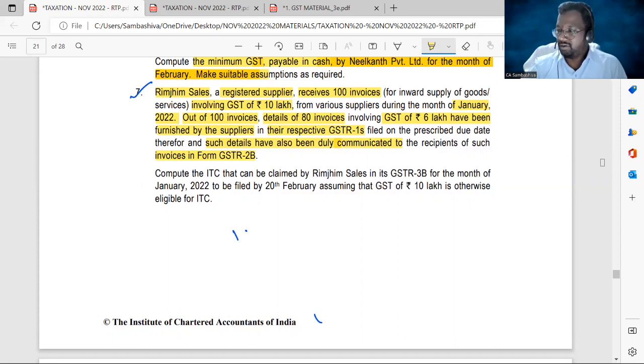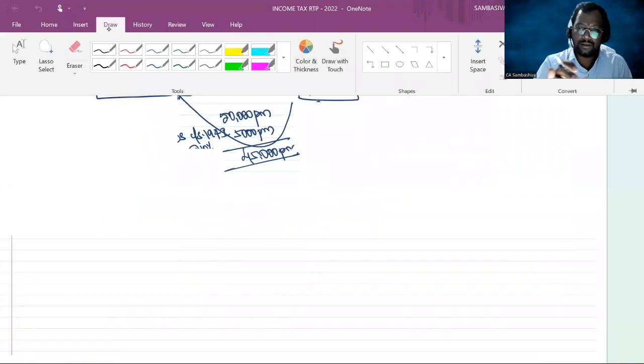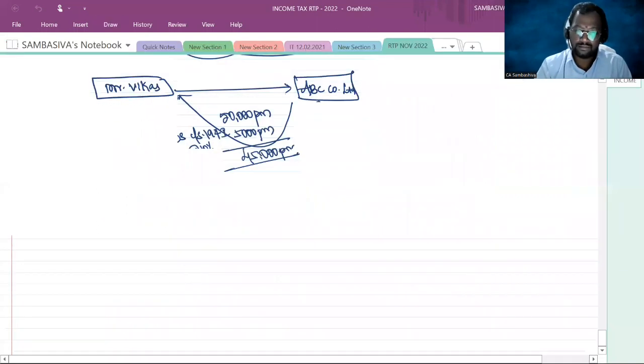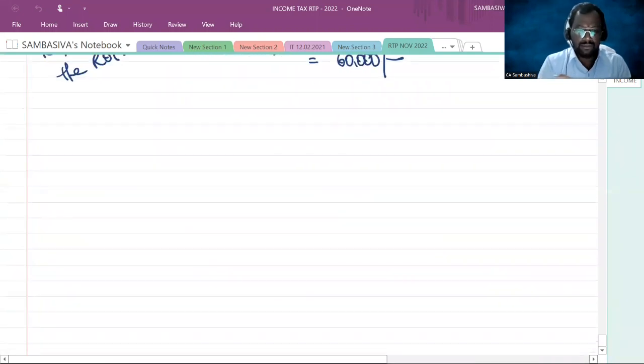So, problem number 7. Now we are in GST discussion.